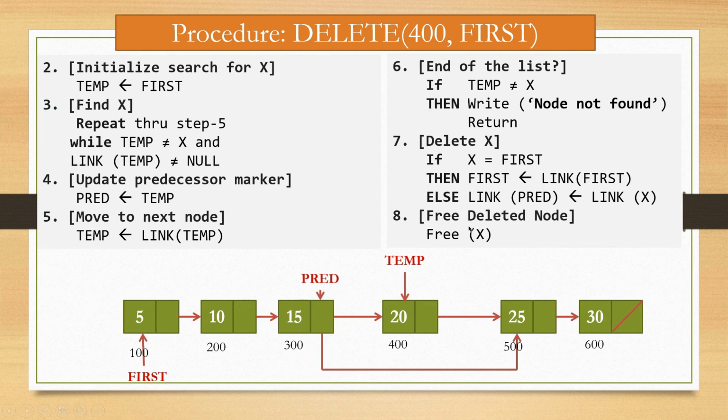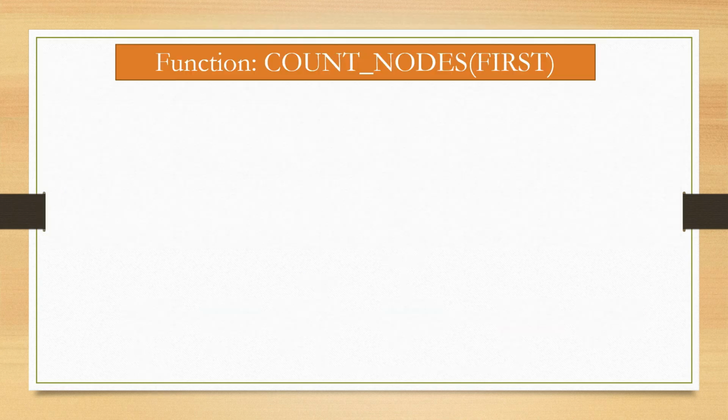Step number 8 is free deleted node. For this, free x, that means we have to free the memory of the node which has value x, and it will be given back to avail. So this is the example to delete a node which has a specific value. Now the next algorithm is to count the number of nodes in a singly linked list.